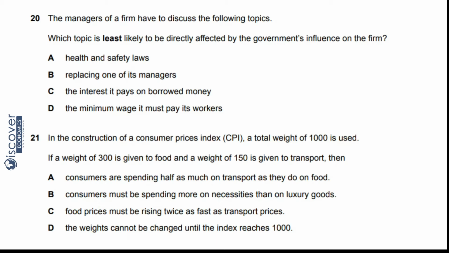C, food prices must be rising twice as fast as transport prices. No, we are not talking about the rise in prices, we are talking about the weighted index. Fine. The weights cannot be changed until the index reaches 1000. No, we are not talking about when to bring change into the weights. So the best answer for 21 will be A. Now see the answers. For the earlier question we decided B, and here we have decided A. So these are the answers.